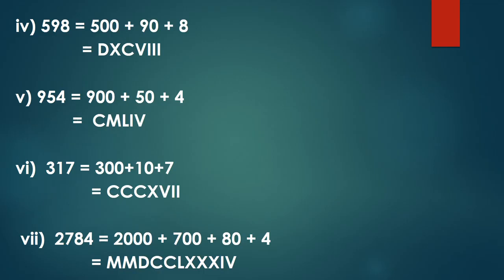Next is 954. 900 plus 50 plus 4. For 900, we will write down 1000 minus 100. And when we have to subtract a number from the greater, we will write it on the left hand side. For 1000, we have symbol M. And we have to subtract 100 from it. So C we will write on the left hand side of M. So it is CM. Now 50 is L and 4 is IV. So it is CMLIV.